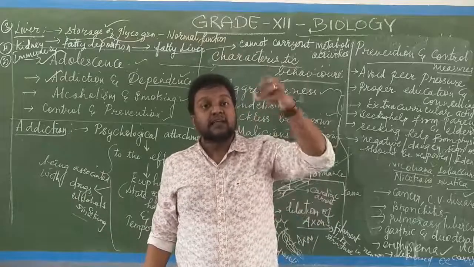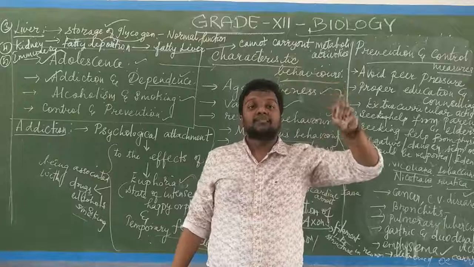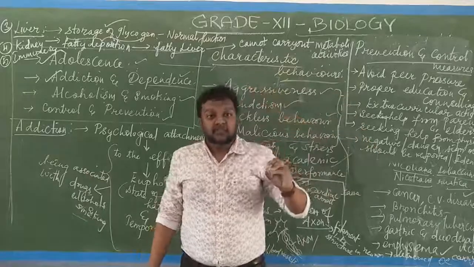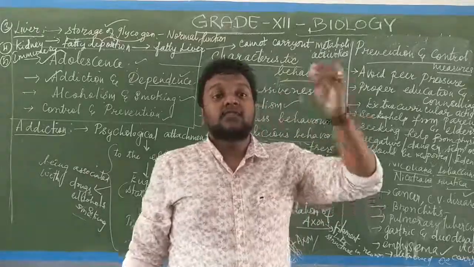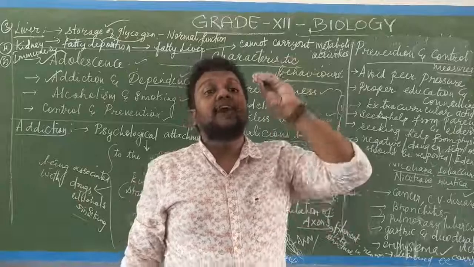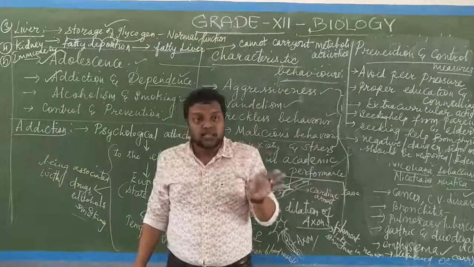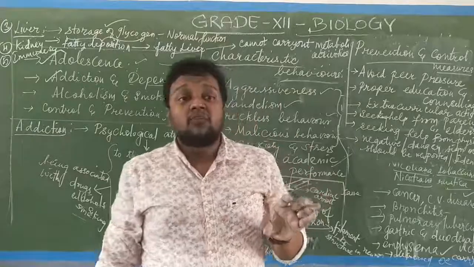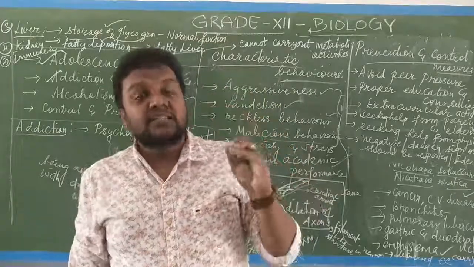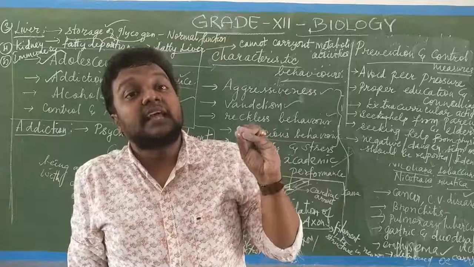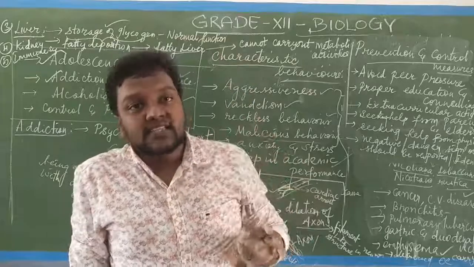Instead of storing glycogen, the storing capacity will be obstructed, and later it starts to accumulate only fatty substances. So the fats and lipids will be accumulated throughout the liver. Then the liver will have only fatty depositions. Then we call it a fatty liver. The condition is called cirrhosis.